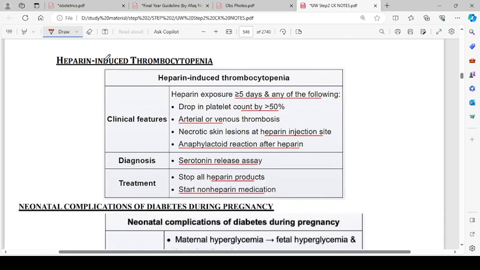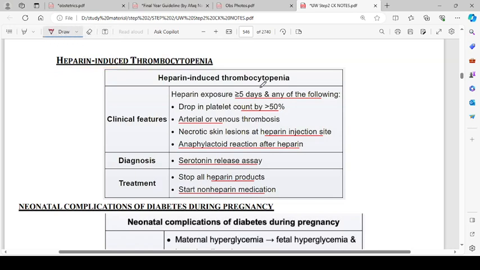What is HIT? That is heparin-induced thrombocytopenia. It is a paradoxical thing because we give heparin as an anticoagulant, but heparin, because of an autoimmune reaction, causes increased thrombosis, and there will be consumptive thrombocytopenia, like platelets will be consumed so much that they will become deficient.